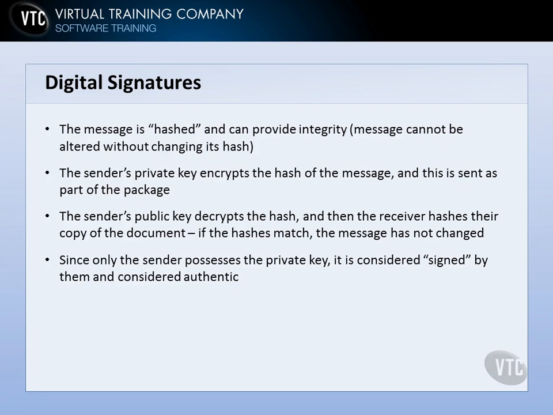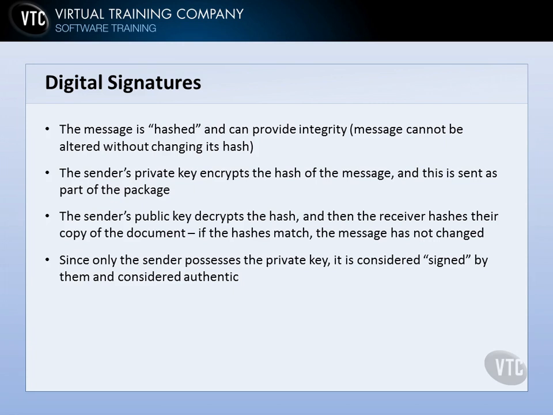So you have this hashed document here. Now, how would you digitally sign it? Well, it's simple. You would encrypt that hash value with your private key, and the private key encrypts the hash of the message, and we send this as part of the package. When it gets to the other side, the sender actually has the public key out there for everybody to use, so the recipient takes the sender's public key and decrypts it. Because remember, what one key encrypts, only the other can decrypt.